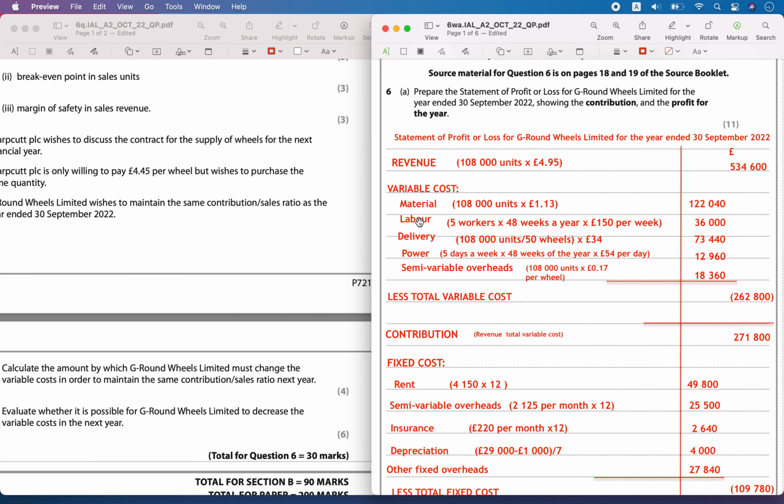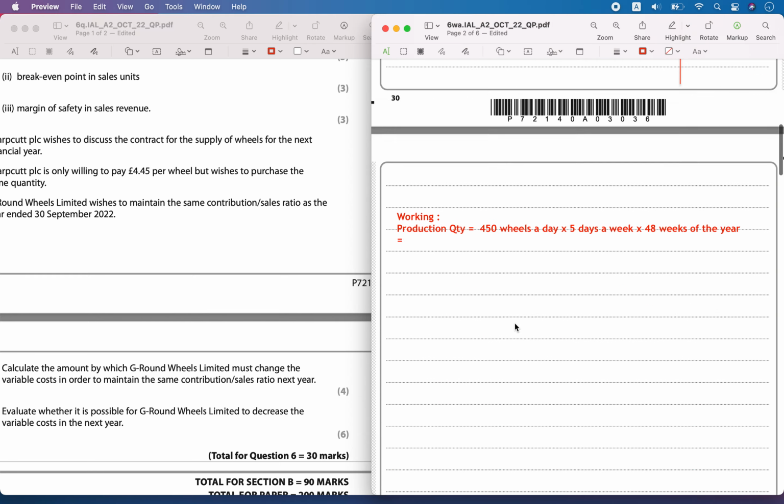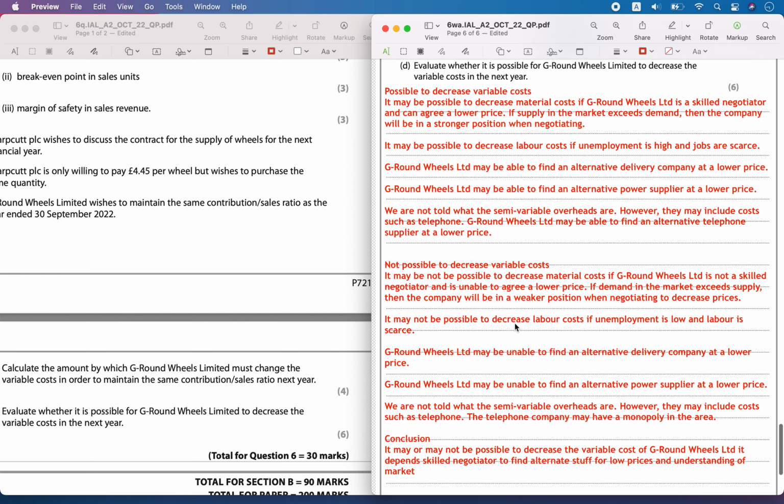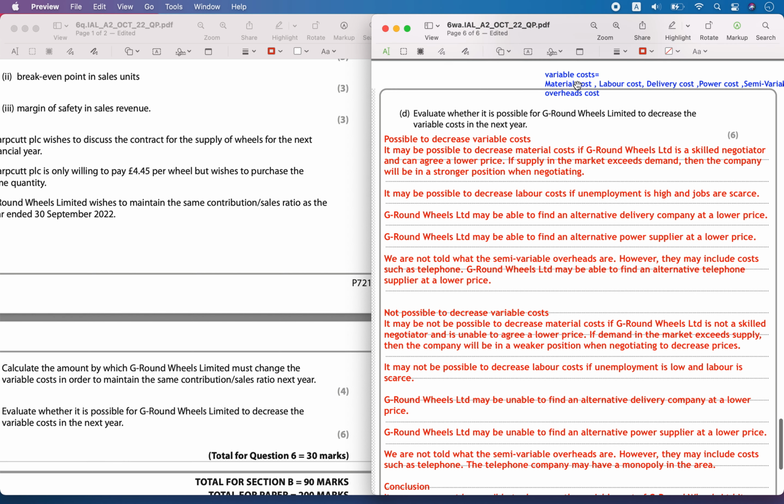We had identified material cost, labor cost, delivery cost, power cost, and semi variable overhead costs as the variable costs. So first you will say it is possible to decrease the variable costs. For example, with the material cost, you can use a skilled negotiator to buy raw materials at a cheaper price in the market, so you can negotiate and get the material cost to go down.